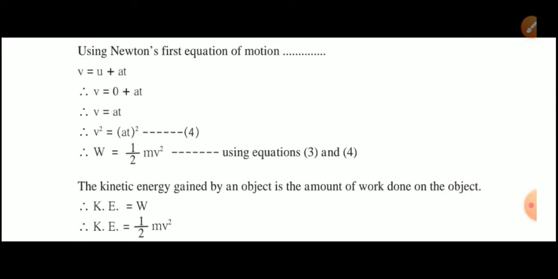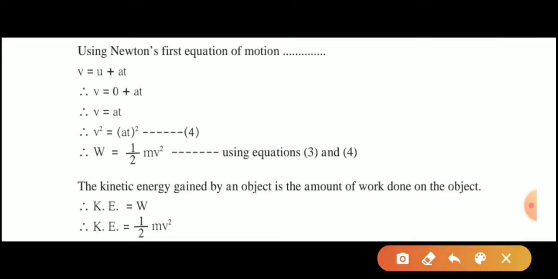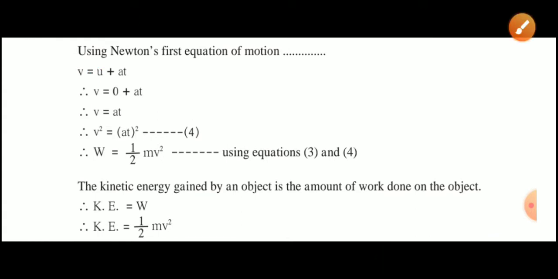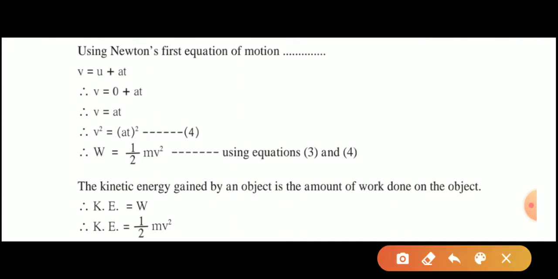Using Newton's first equation of motion, v is equal to u plus at. Therefore v is equal to 0 plus at, because initially the value of u is 0. Therefore we will get v is equal to at. On squaring both sides, we will get v square is equal to (at) whole square. Therefore in the equation for work done we will get W equal to half into m v square, using equations 3 and 4.